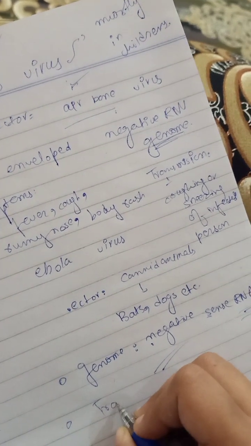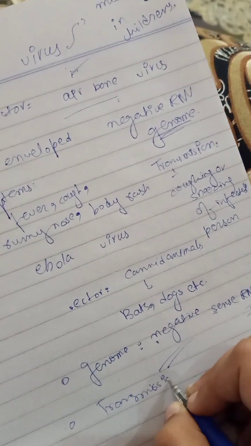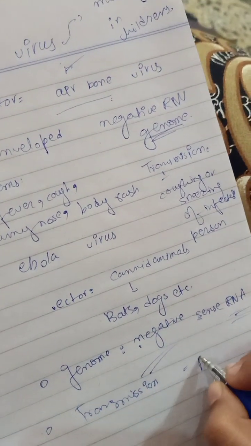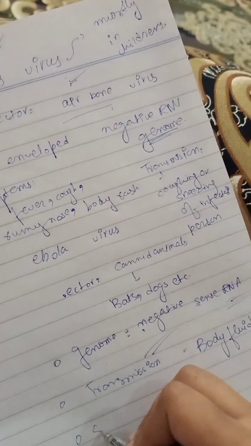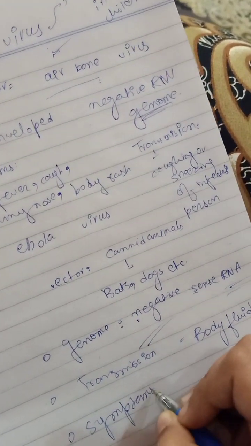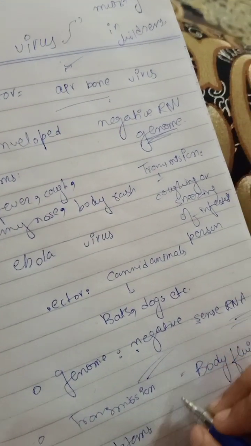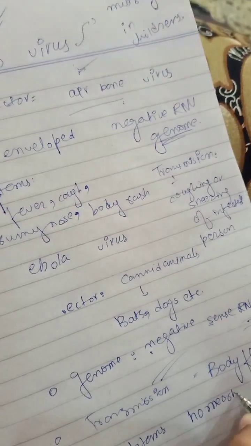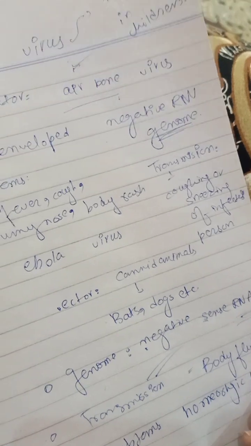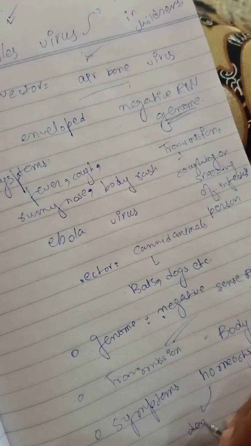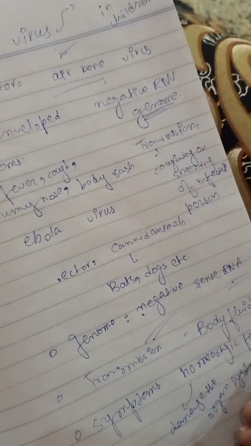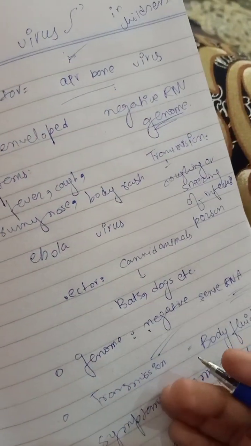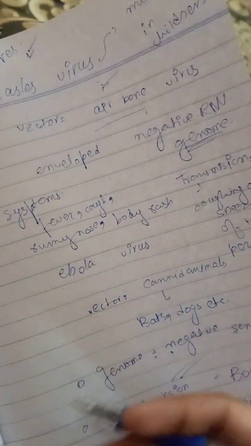If we're talking about the transmission, it is from body fluids. They can transmit from one person to another person. If you're talking about the symptoms, the symptom is hemorrhagic fever. That is a fever which damages the organ systems. Like which kind of organ systems? Like the circulatory system, respiratory system, digestive system.